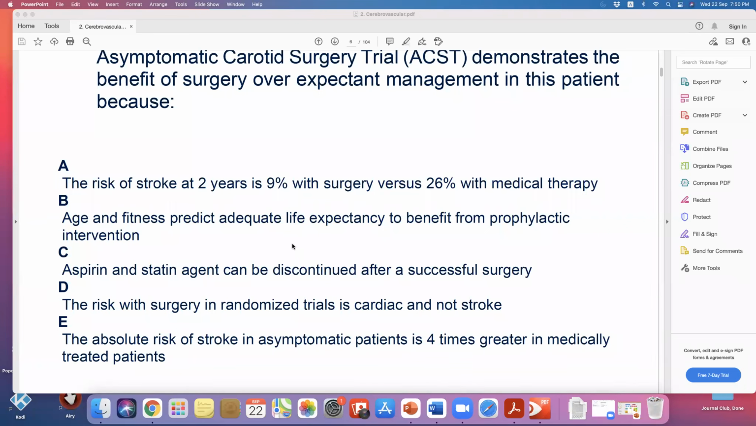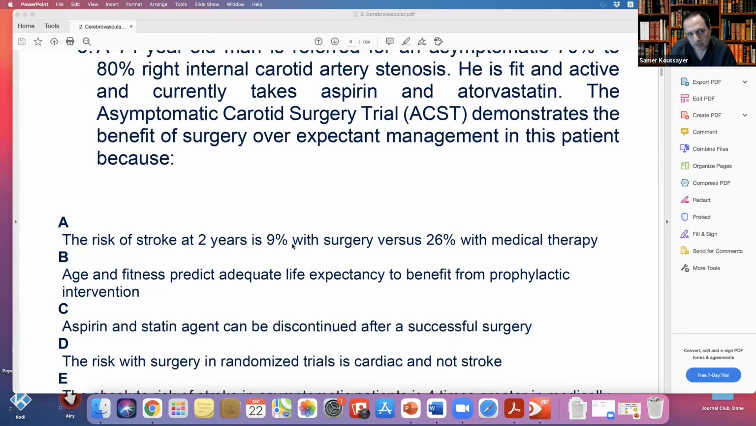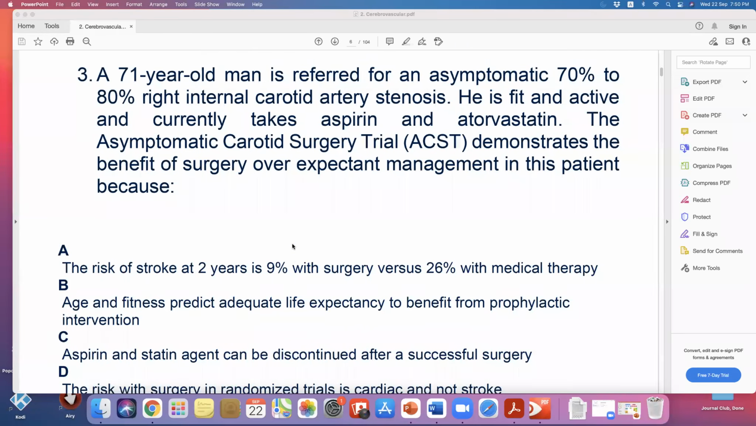B, age and fitness predict adequate life expectancy to benefit from prophylactic intervention. Yes. He is fit, right? They tell you he's fit. Very clear. Asymptomatic. That means he will benefit. Seventy is, as I said, a big age for the trial, but because they said fit and active, that means he can benefit and is fit for surgery. Yes, then I will offer him surgery, prophylactic surgery, because the trial showed that.